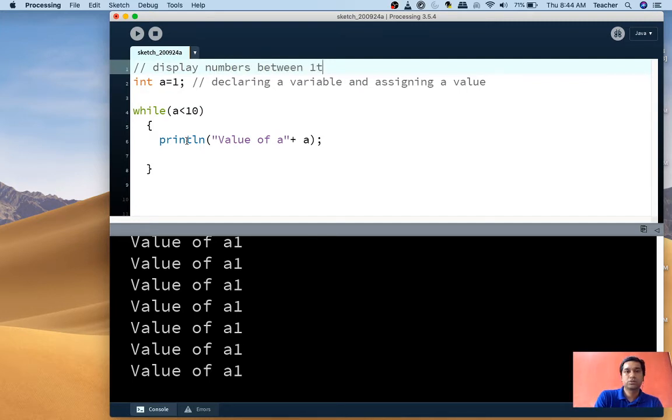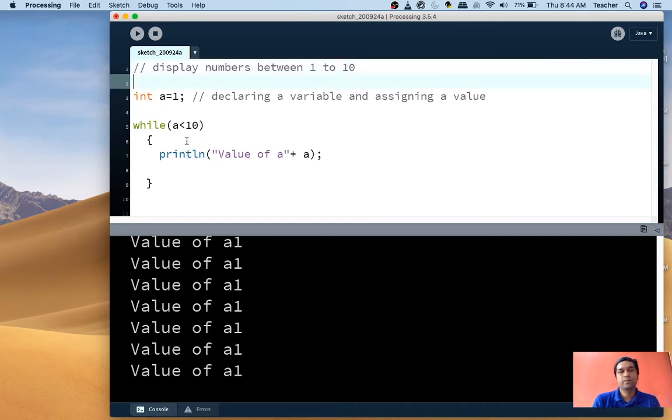You have a starting number and an ending number, right? So in the iterator variable, write the start number, that is 1. And in the condition, mention the end number, which is 10.